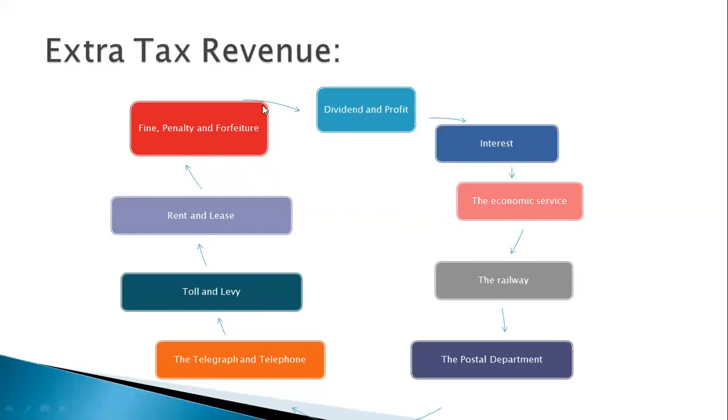So these are the extra tax revenue sources of income of the government. So again, the extra tax revenue, from where the government actually collects money, is dividend and profit, interest, economic service, the railway, the postal department, the telegraph and telephone, toll and levy, rent and lease, and finally, fine, penalty, and forfeitures.